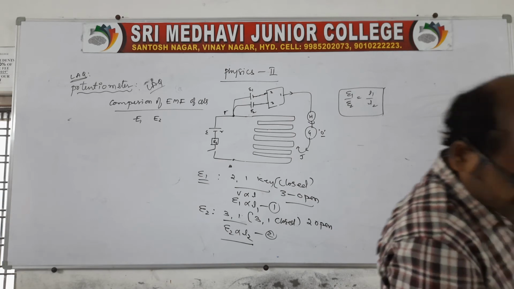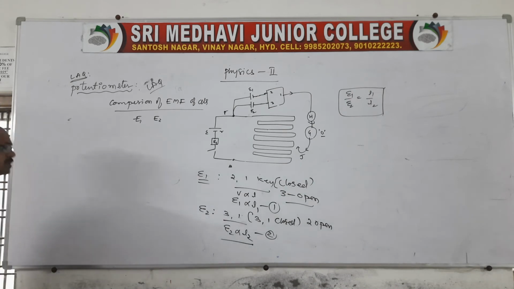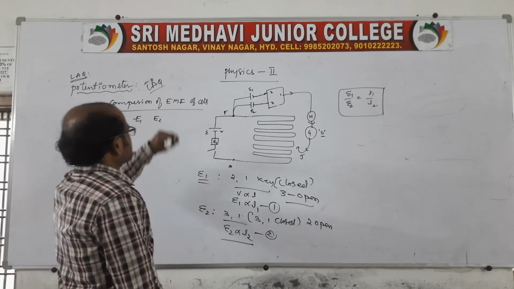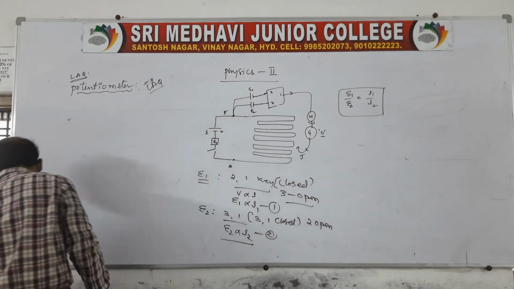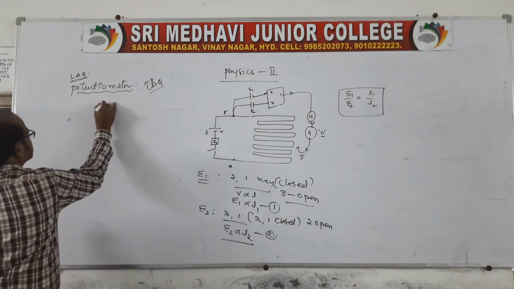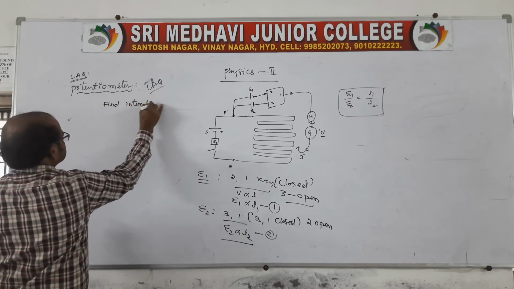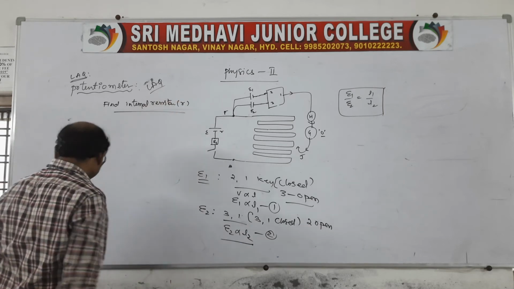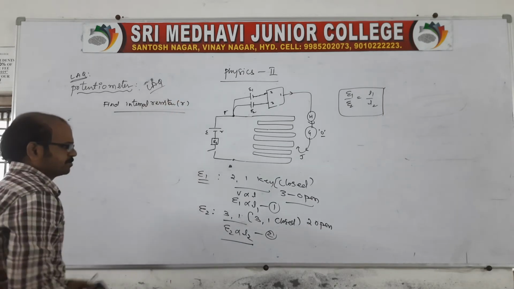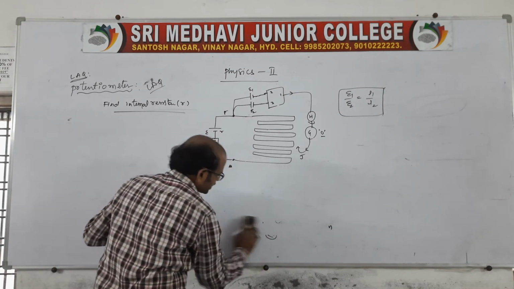Now let us go to the second LAQ, second point. Actually that was the comparison of EMF. Now he is asking to find the internal resistance, small r. For this, everything is the same, the diagram is the same.